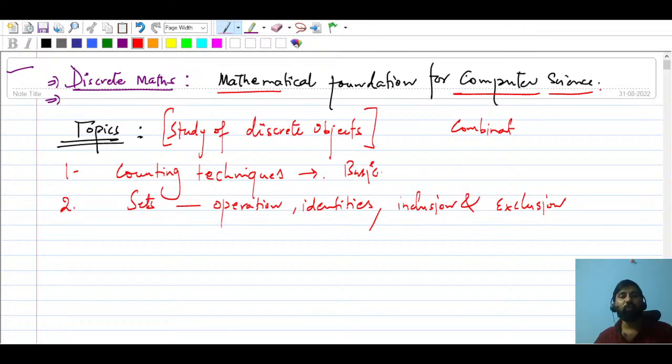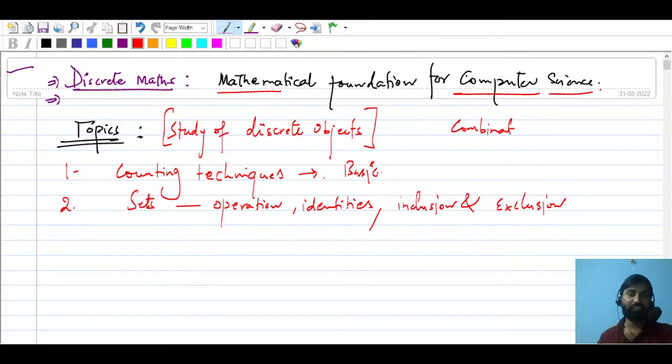So I'm going to talk about discrete mathematics today. It is one of the mathematical foundations for computer science. I'm also going to highlight what you have already studied in your school days, which will be quite similar. Whatever you studied in mathematics in school days will be similar to this discrete mathematics. Some of the basic things we will be utilizing. Let me see, yeah, everything is okay.